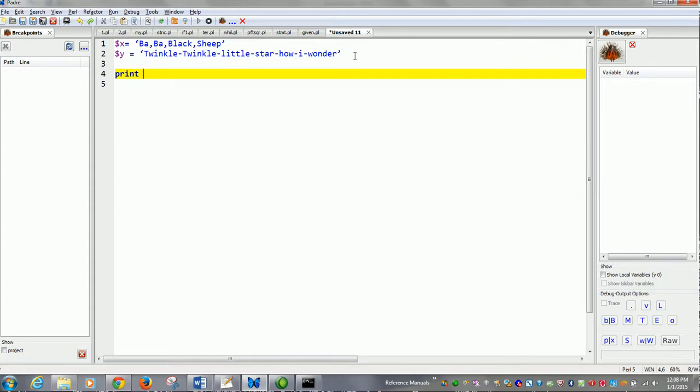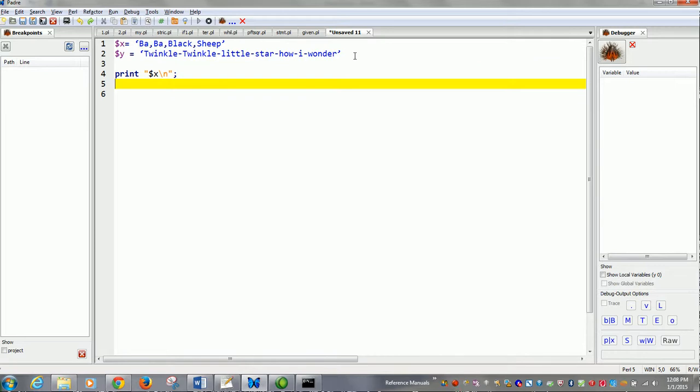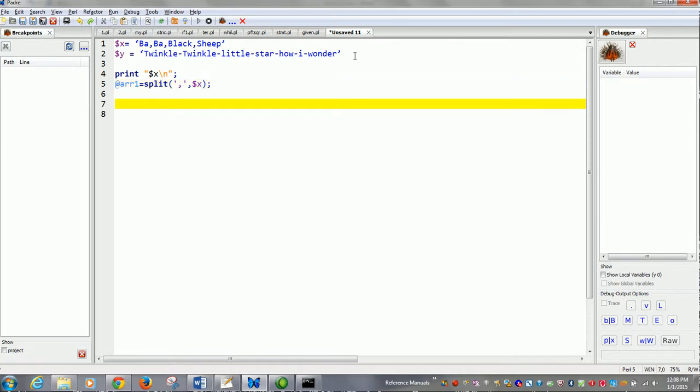Print $x \n. Now @n1 is equal to split the first pattern. Here the pattern is comma separated values $x. Okay, let's print $y $x.